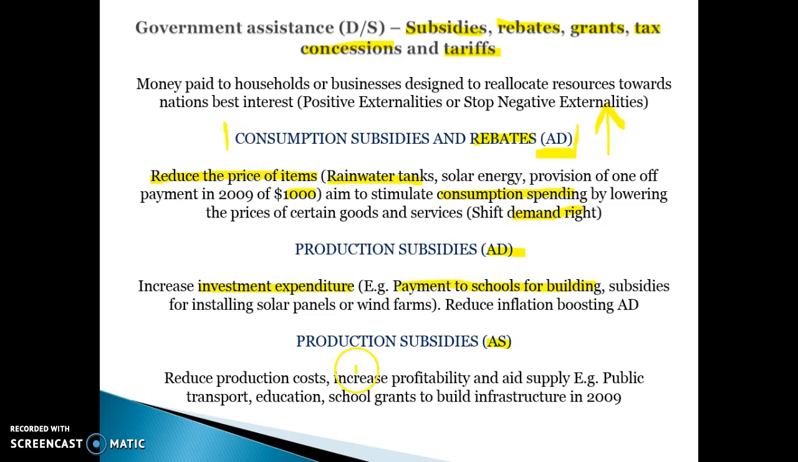Production subsidies can also affect aggregate supply. If we were, for example, to give a subsidy to our car manufacturers, the idea would be to lower production costs, increase profitability, and therefore make them more able and willing to supply at any given price. In the past they've given subsidies to producers to provide public transport, which lowers the price of public transport, and education school grants to build infrastructure. All of these are things that will eventually boost aggregate supply. These school grants, as you can see, are more a demand and a supply side factor, but with most subsidies, the idea is to lower production costs, increase profitability, and increase our international competitiveness.